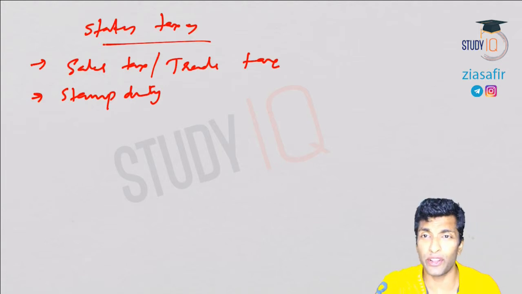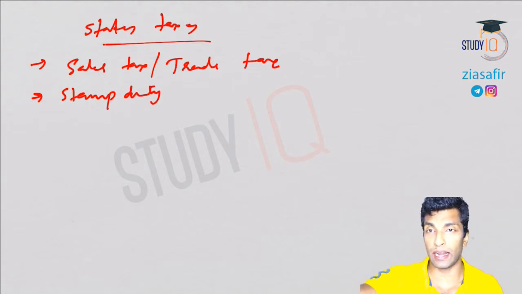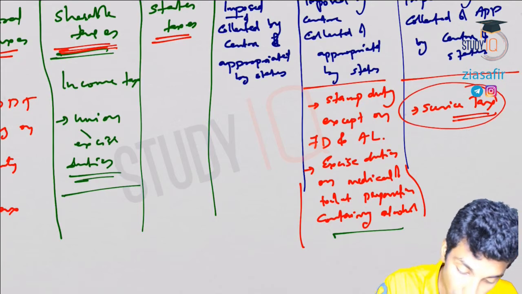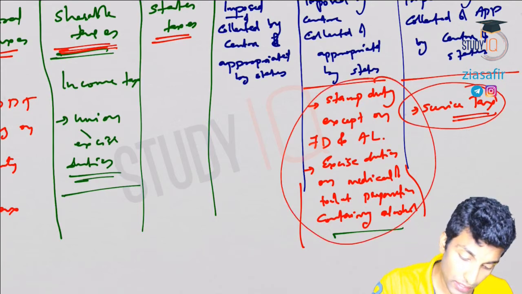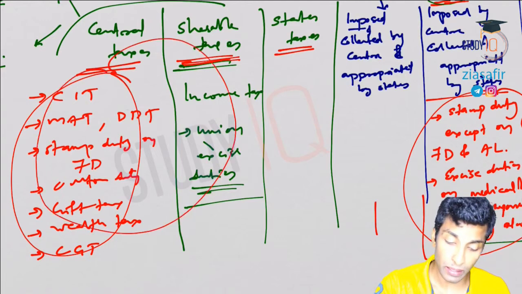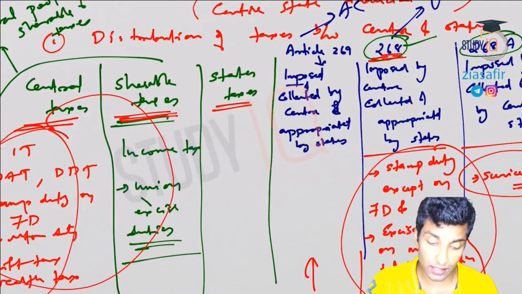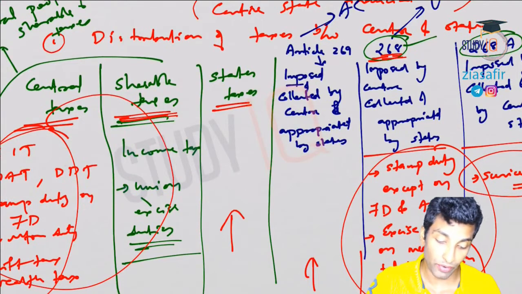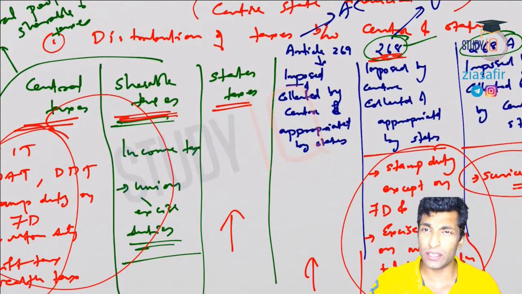Now it is not that difficult to remember. You just need to know that in the last one we have discussed only one tax, that is service tax. Here we have discussed two taxes, and these are easy to remember. Now this is mixed, right? Then if you know this, and the fourth one also has only a few items, then everything else mostly will come under state taxes. It is not that difficult to remember. But if you know this table like this, rather than studying Article 268, 268A, 269, these are the items, state taxes. Rather than studying in that way, if you go with this, there is no need to read anything else.